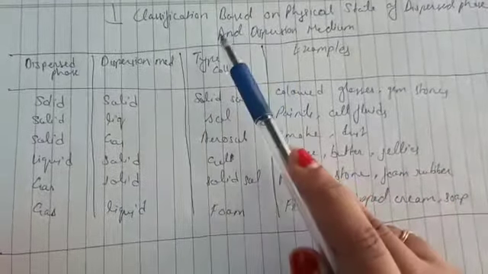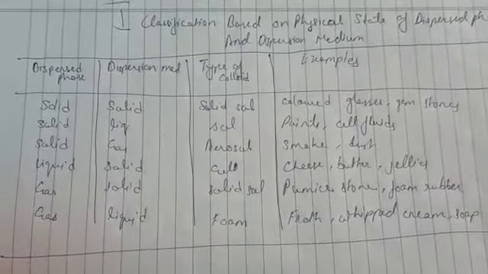So in this video we are going to study about the classification of colloids based on the physical state of dispersed phase and the dispersion medium. First of all, one thing which you need to know is what colloids are.